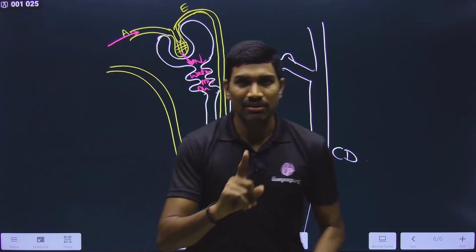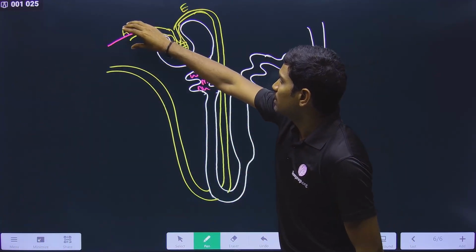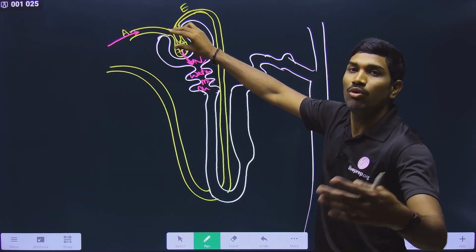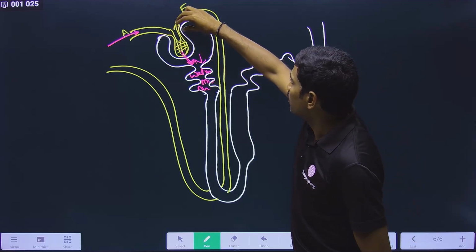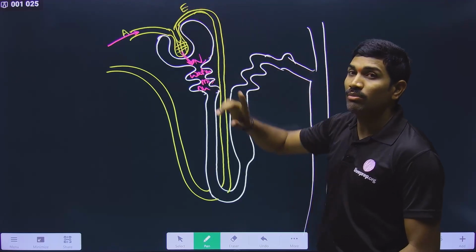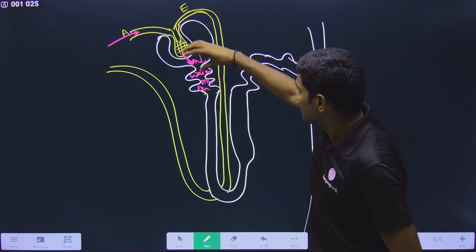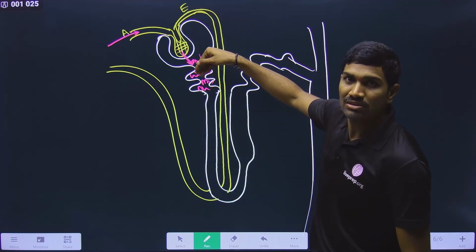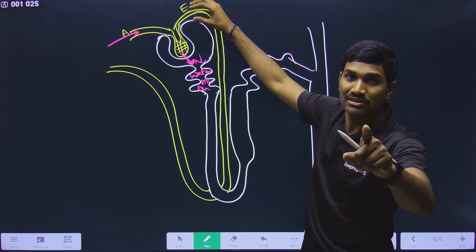Are you able to understand or not? I will repeat once again. The volume of blood coming into the glomerulus is more when compared with the volume of blood leaving the glomerulus. The volume leaving is definitely less, because much fluid is going into this. So here the volume will decrease.